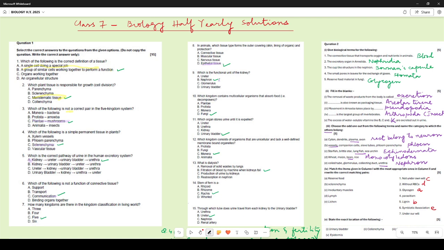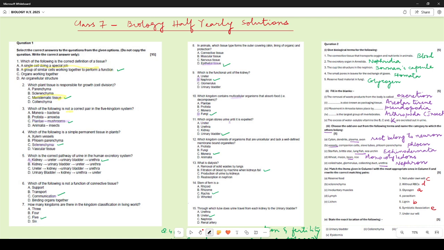Which is the functional unit of kidney? Nephron. Nephron is the functional unit of kidney. Which kingdom contains multicellular organisms that absorb food, like decomposers? So it is fungi. Fungi are the decomposers. Remember, Monera are unicellular. Here we are talking about multicellular organisms. So that is why it will be fungi.